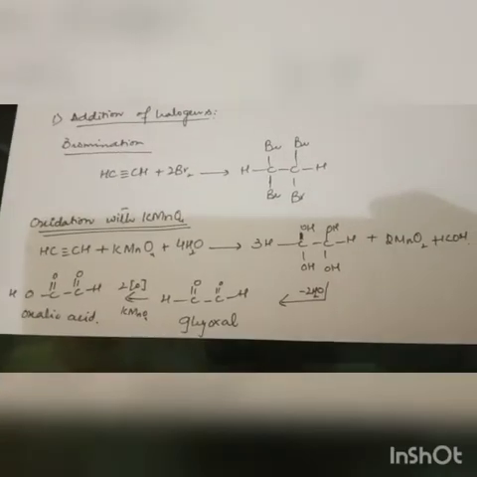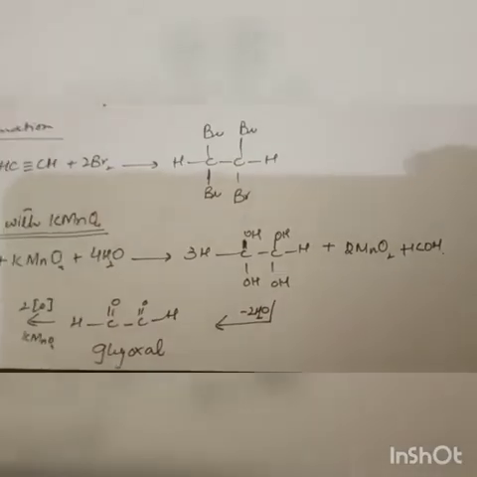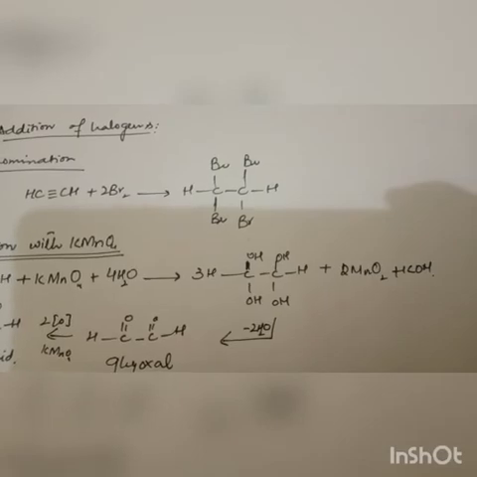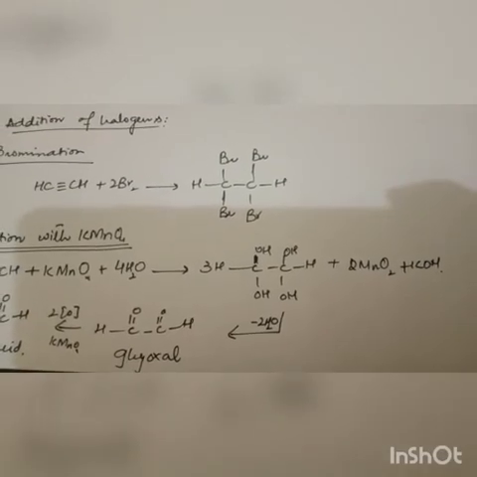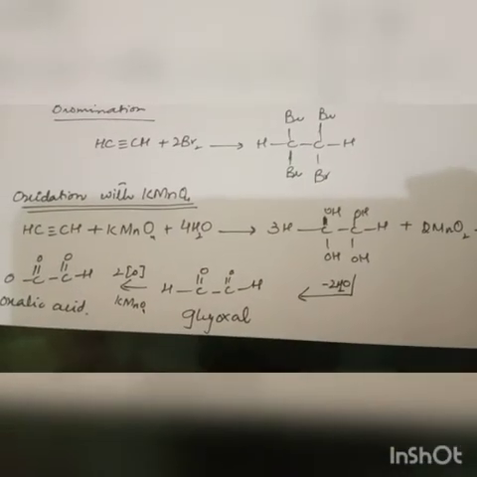The next one is the oxidation with KMnO4. KMnO4 is a very good oxidizing agent as we discussed earlier. Here, 4 hydroxyl groups will be added with MnO2 and KOH. If we remove the 2 water molecules, it will be converted into glyoxal, and that glyoxal can be converted into oxalic acid.